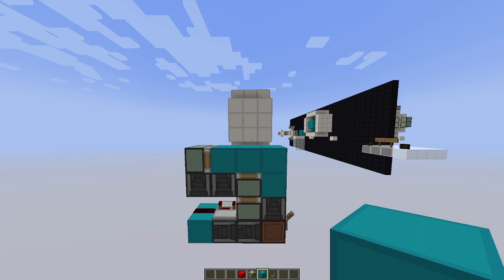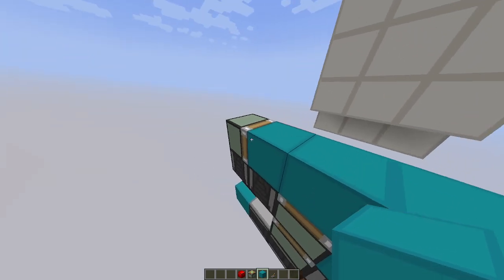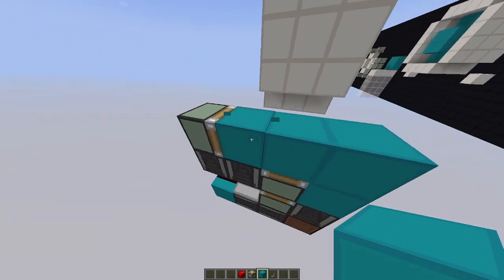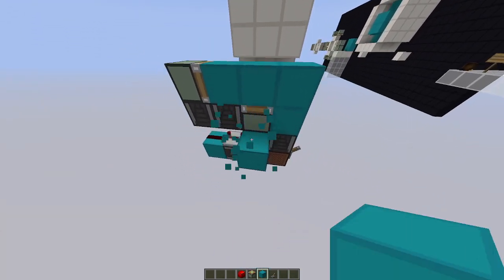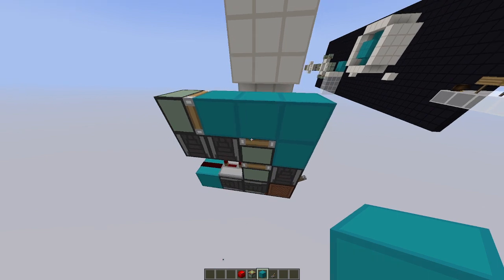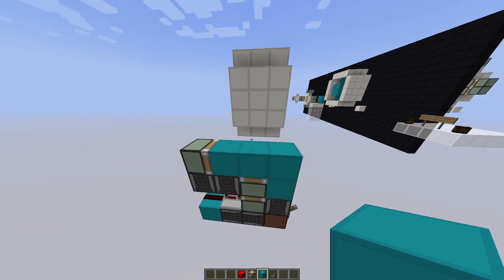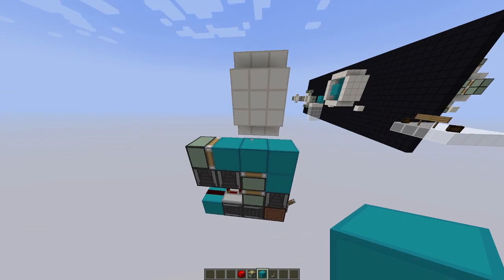So that is the concept of storage. Basically, it just means that you need to have a storage piston that pulls the block away from the extender, such that the extender can push again to retract the block further. So yeah, it should be quite simple to understand, I think.